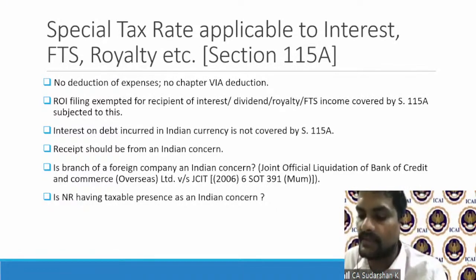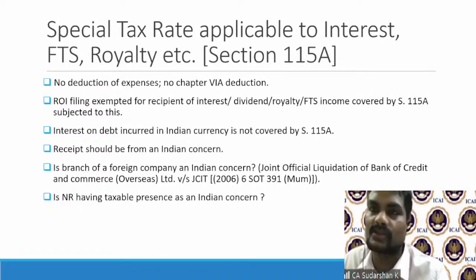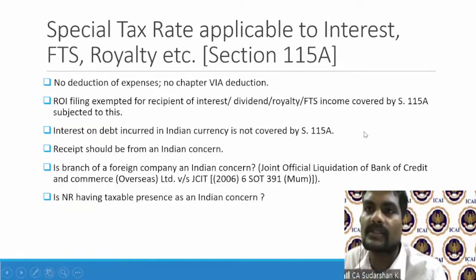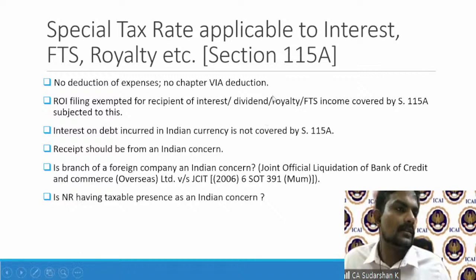In the next session, we will look at some presumptive tax. Why do we need presumptive tax? And some other incomes that are relevant from a non-resident standpoint, including what are the incomes that are exempt under the Income Tax Act in Section 10 for non-residents. So with this, we complete today's session.